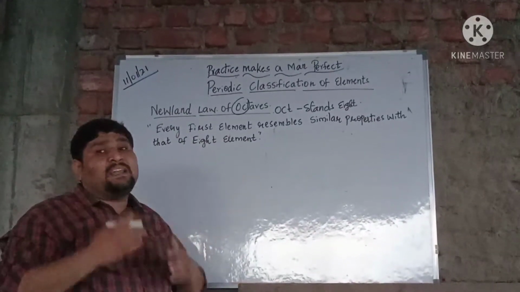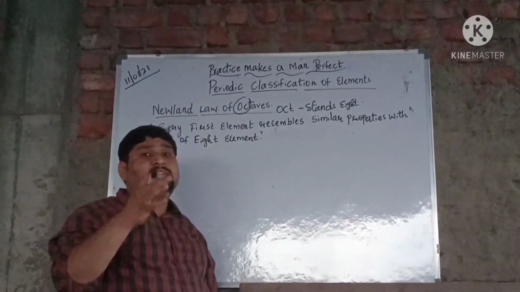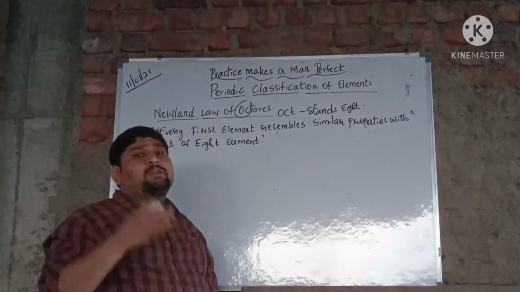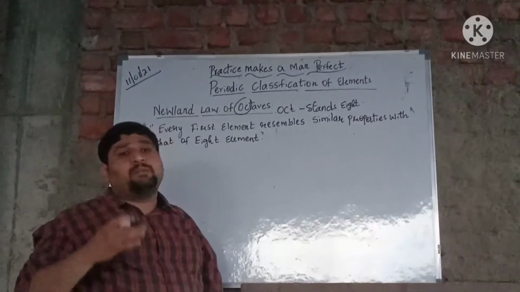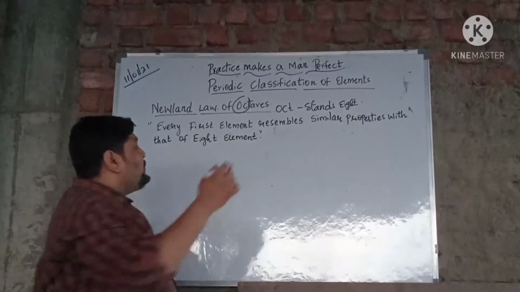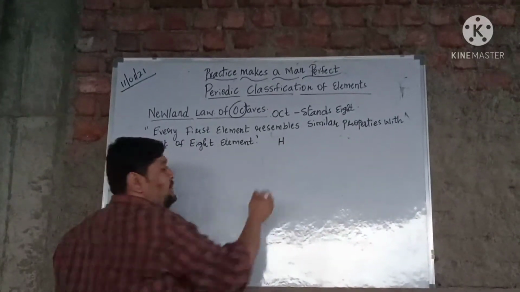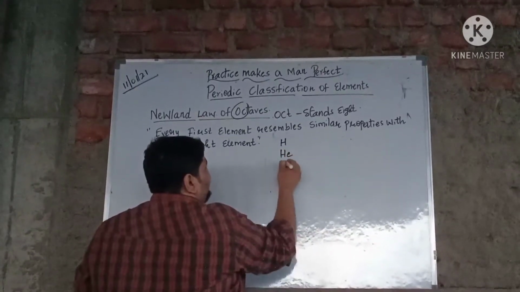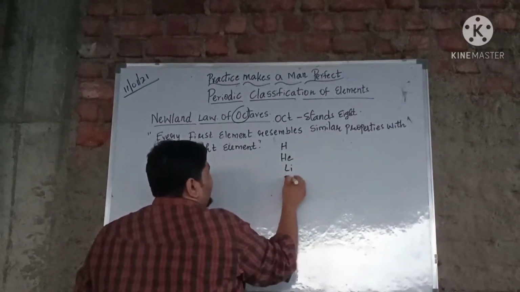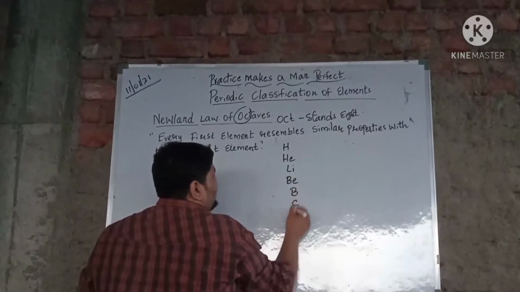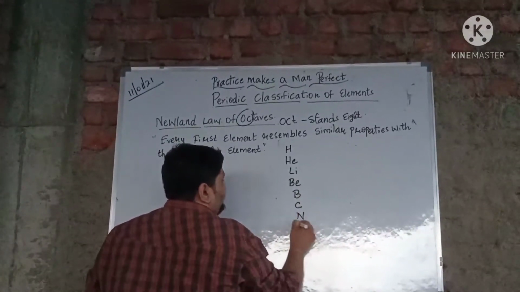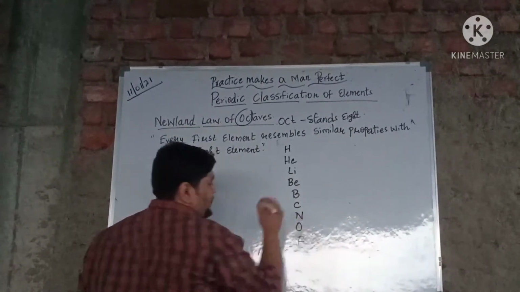When you start arranging the elements, by this time you will at least know the first 30 elements. Suppose I start arranging those elements: the first element is hydrogen, the next comes helium, then lithium, beryllium, boron, carbon, nitrogen, oxygen, fluorine.